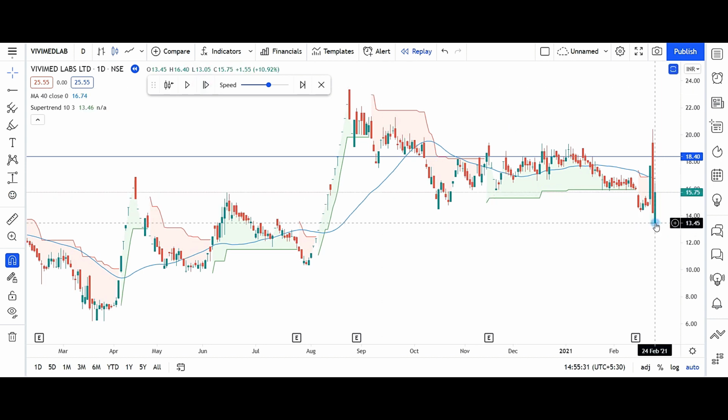So the opening was far below. The initial stop loss was placed at around 16.9. At the time when stop loss was hit, the close was 14.2. It was way below. The next day open was again at a lower level, which was 13.45. So exit will be at this point, 13.45. A very low exit, far away from what was the actual stop loss. So almost double the stop loss. We are again losing double the amount.